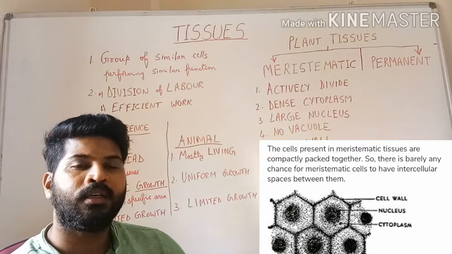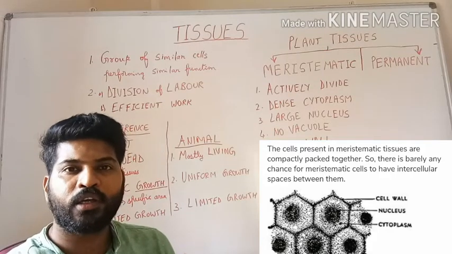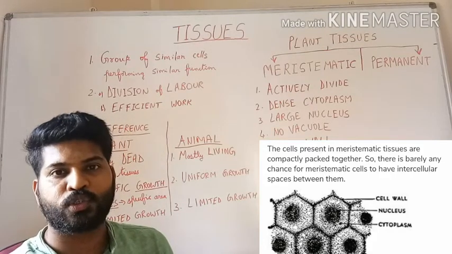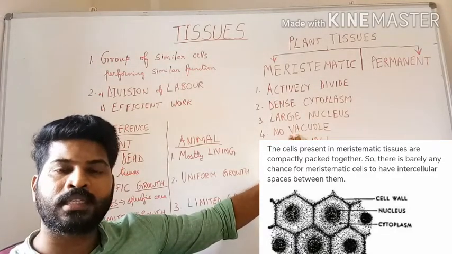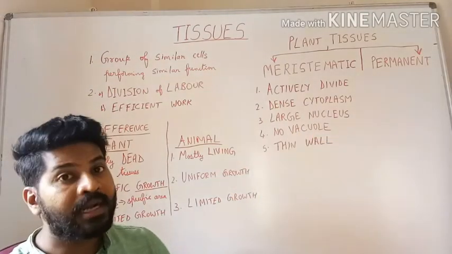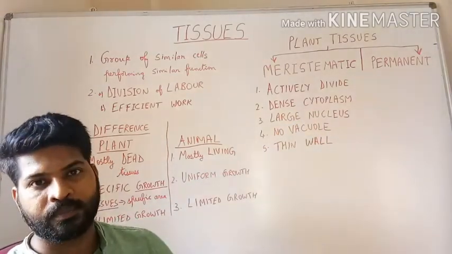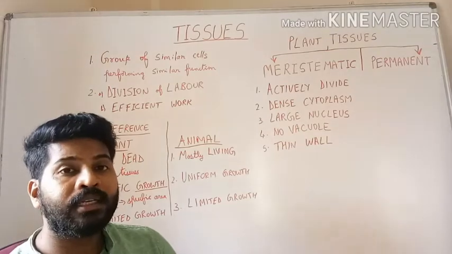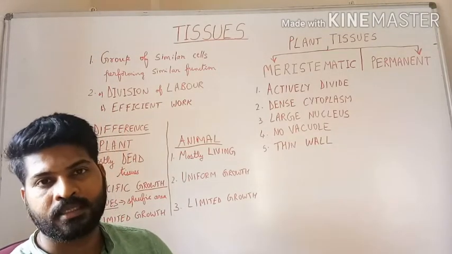This is because their function is to keep on dividing. They did not store any food. Storage is not required. Therefore, vacuole is absent, and that space is occupied by the large nucleus. These are the characteristic properties of meristematic cells.